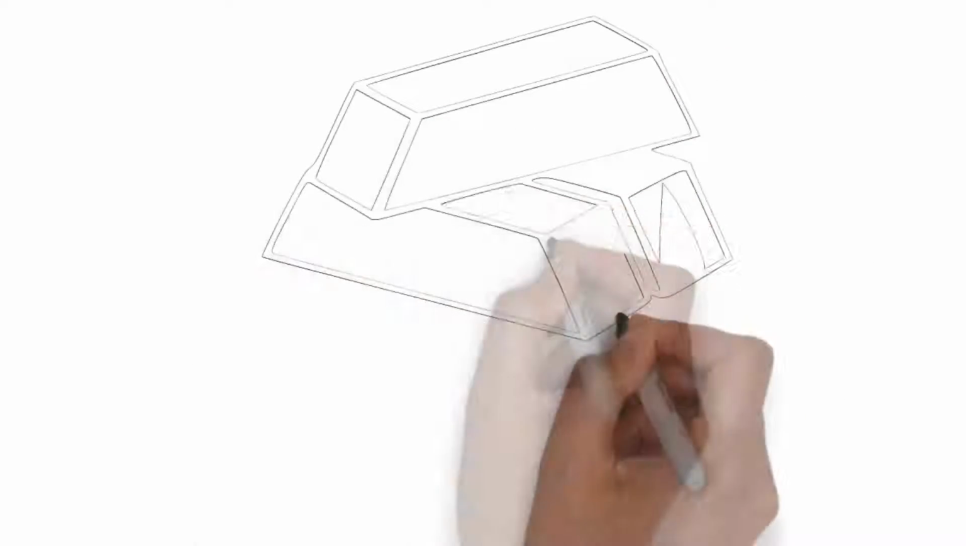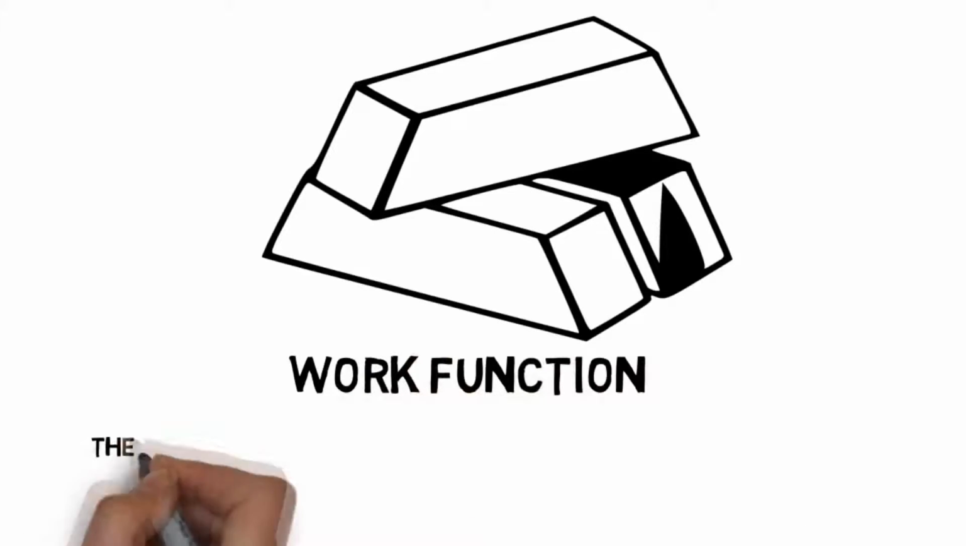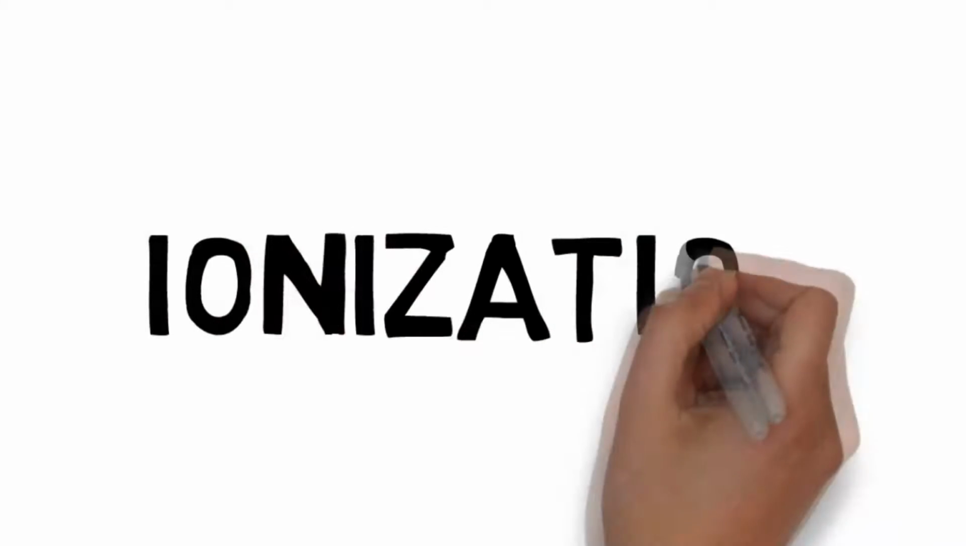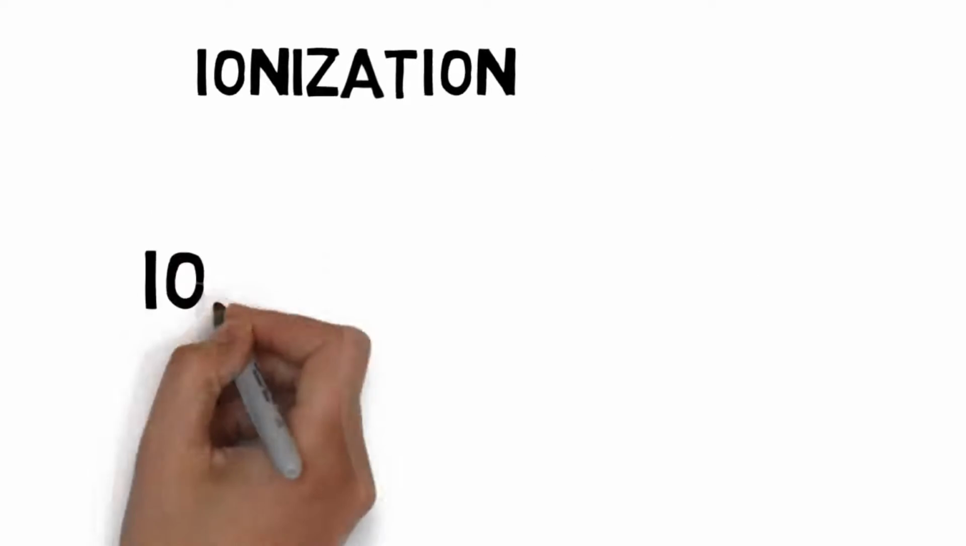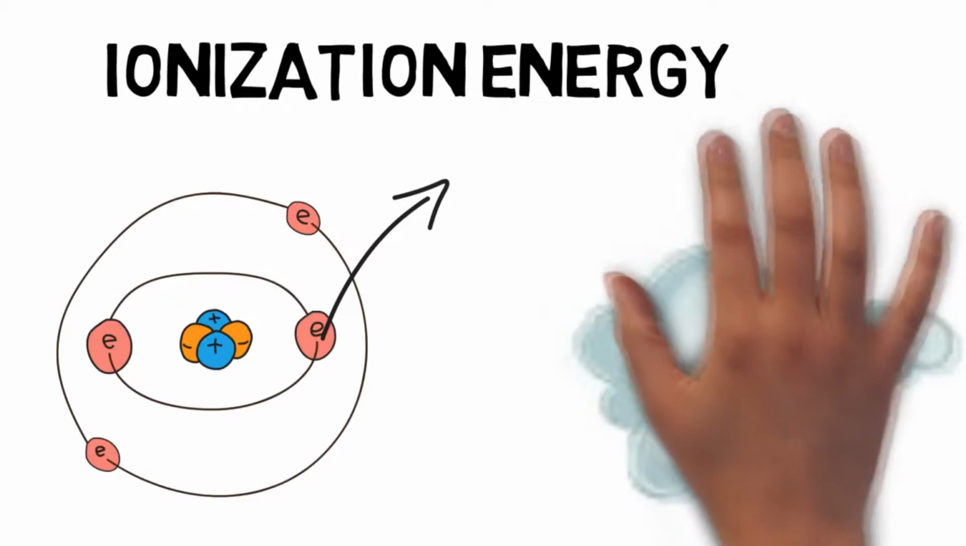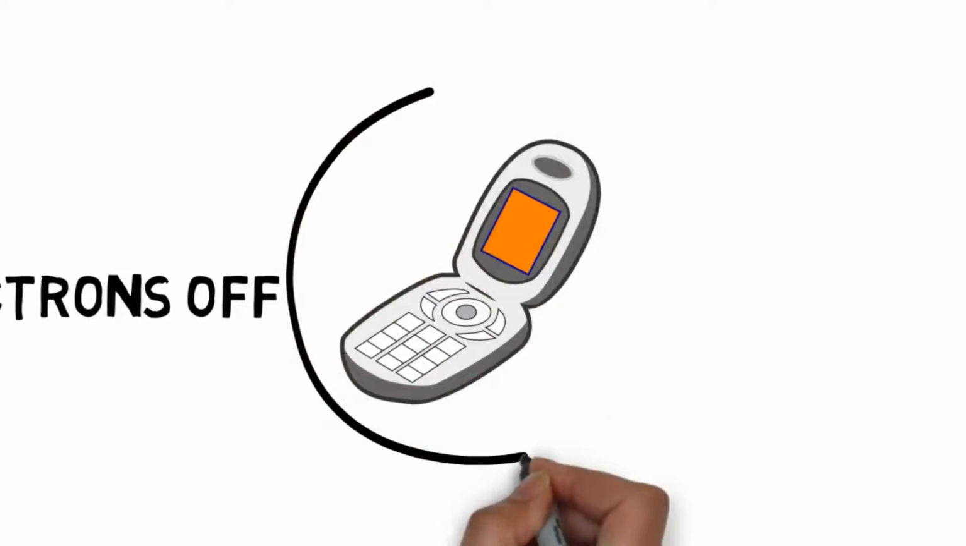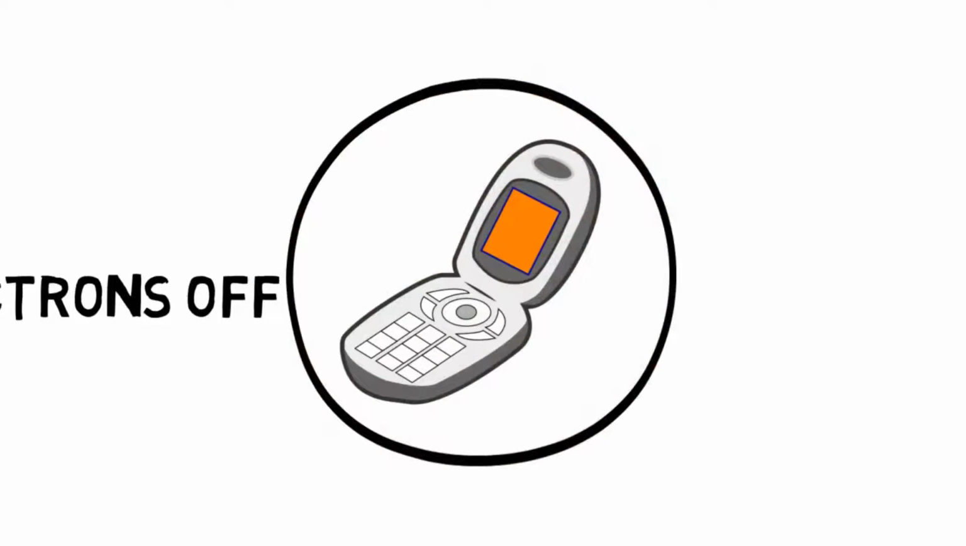Every metal has its own work function. That is, the minimum amount of energy required to rip electrons off a solid. I should make clear that I use the term ionization, but it's important to know that ionization energy refers to the removal of electrons from a gaseous state of matter, whereas work function is for solids or metals specifically.